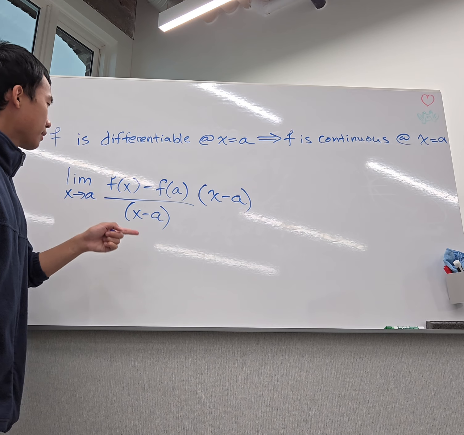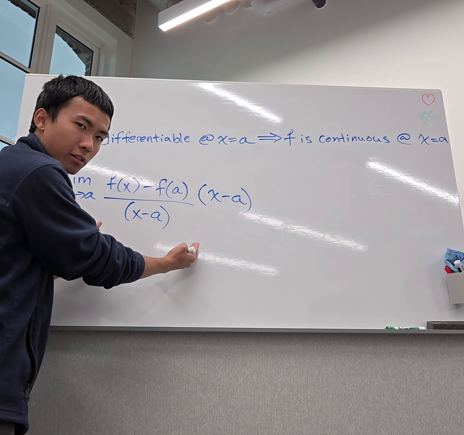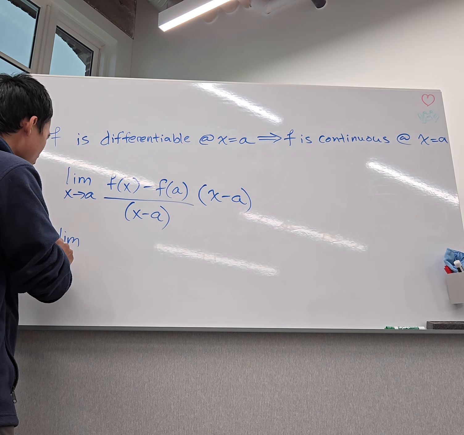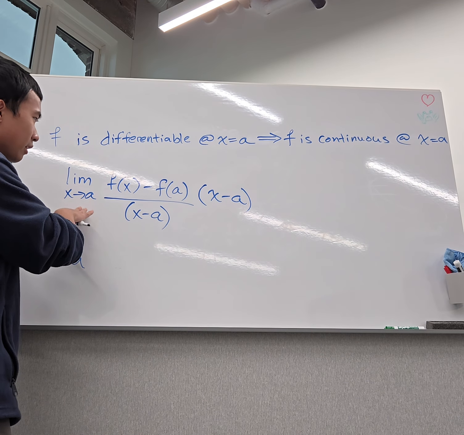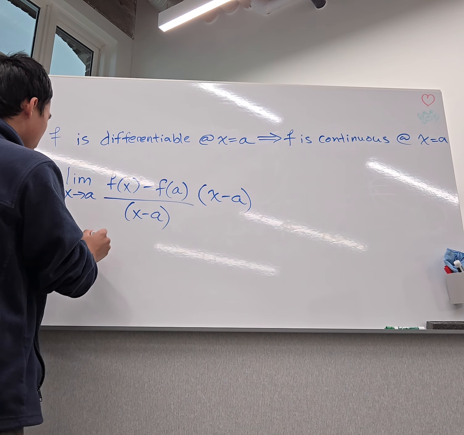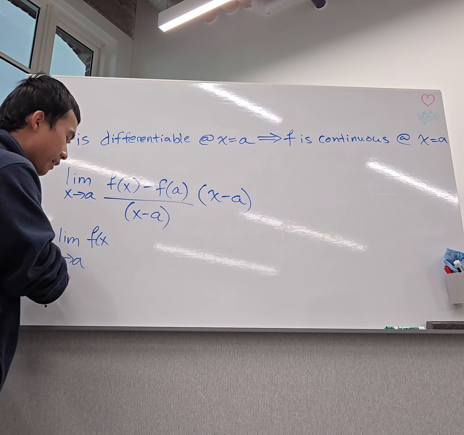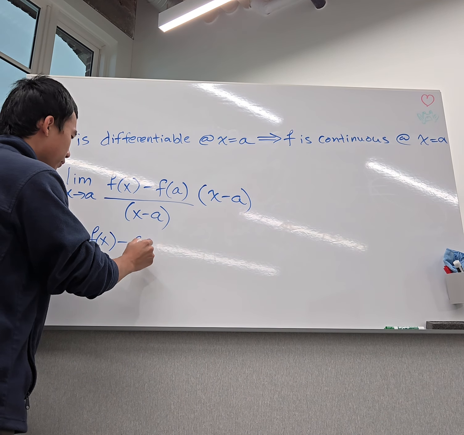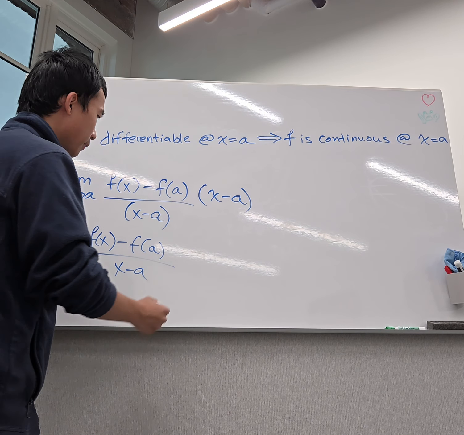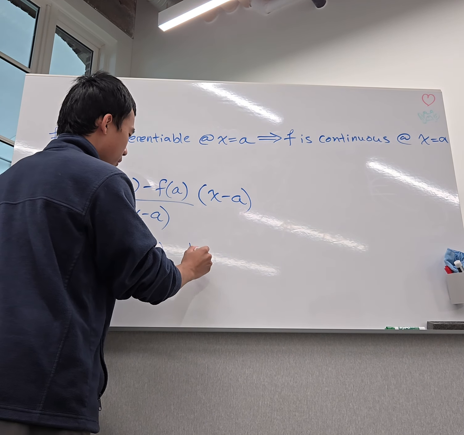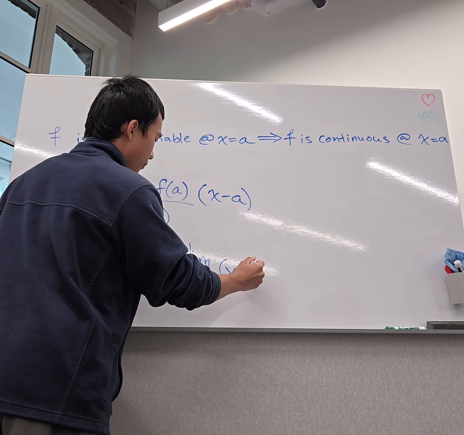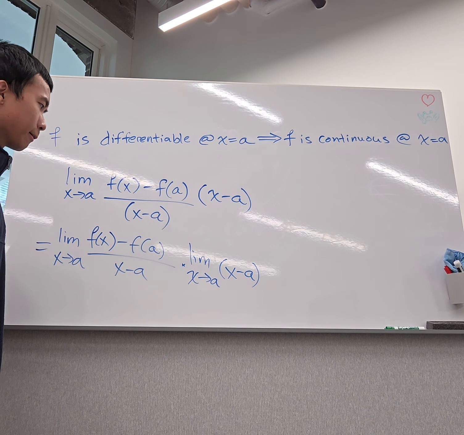I could split this up using limit laws, since the limit of the product is the product of the limits. So we have the limit as x approaches a of (f of x minus f of a) over (x minus a), multiplied by the limit as x approaches a of the expression x minus a.